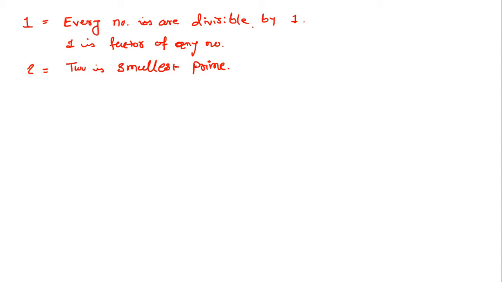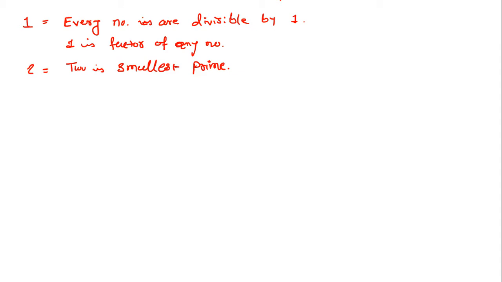So 3 is not the smallest prime number, 2 is the smallest prime number. Okay, so that is just for your information only. Actually this is not part of this lecture, but generally this kind of question examiners ask up to 8th or 9th standard level. And in competitive exams also, if a small exam is there up to class 3 or 4, this type of question is generally asked.